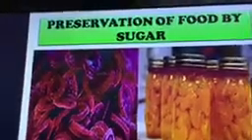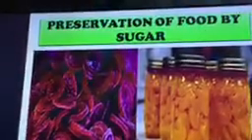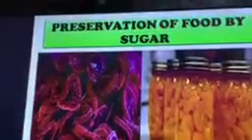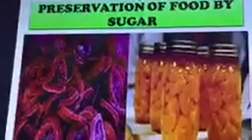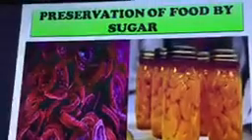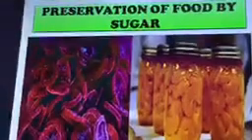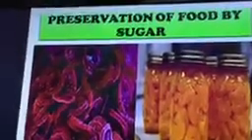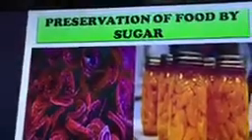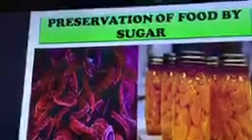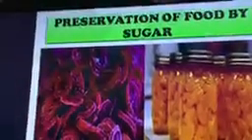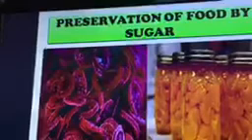So here you are seeing in the slide that oranges, right? They are preserving the oranges by adding a lot of sugar in it. So in your houses, jams and jellies are there, which are generally made up of fruit pulp.